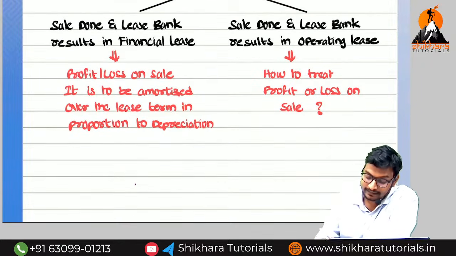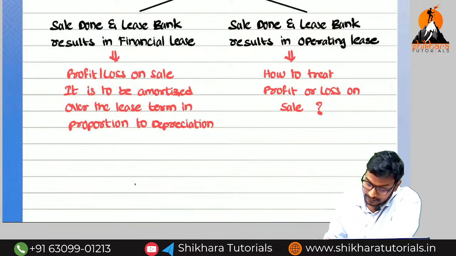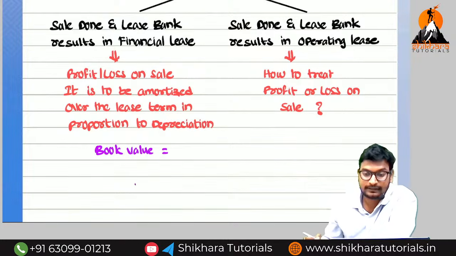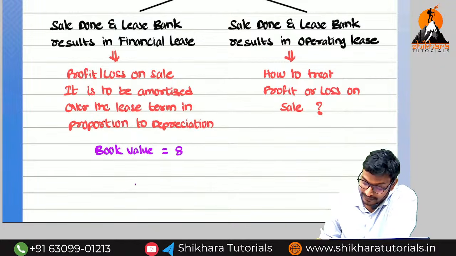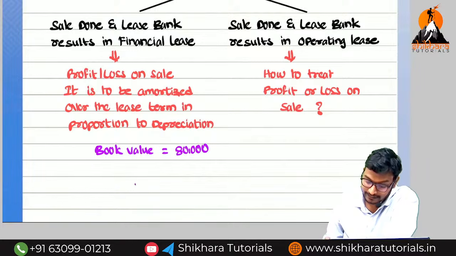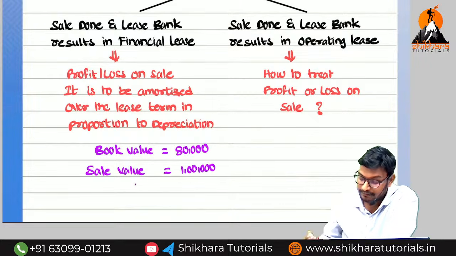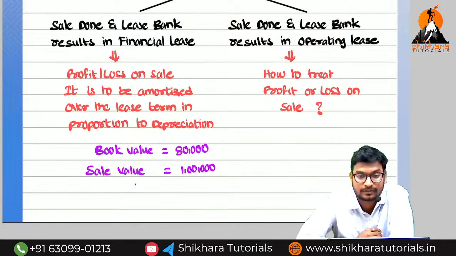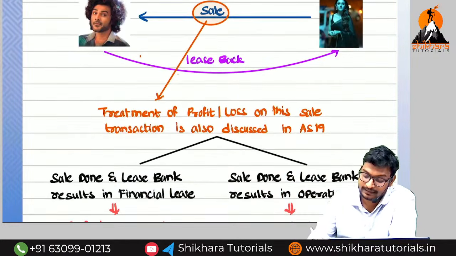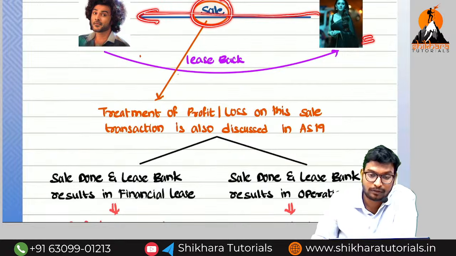So I will take a certain example. Here the book value, which is the original value minus depreciation, is equal to 80,000. I have sold the asset; the sale value is equal to 1 lakh. Whether we are going to get a profit or a loss: at the time of selling the asset, the book value in Radhika's books is 80,000, and it is sold to Tillu for 1 lakh.